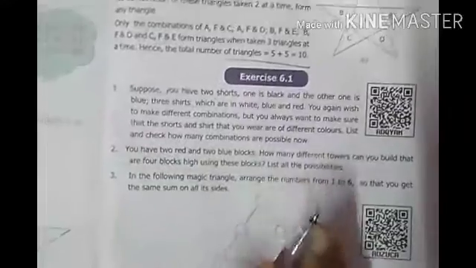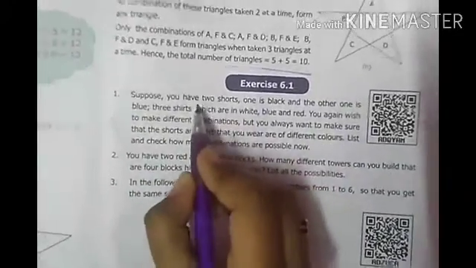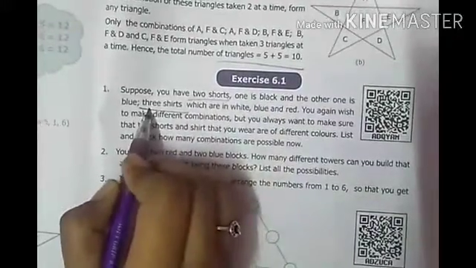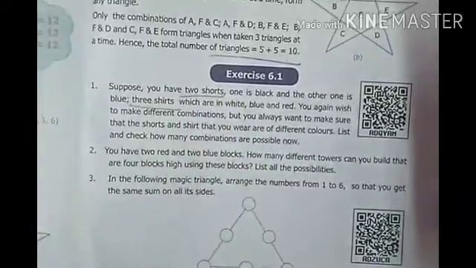Okay, how to check it? How many dresses are there? We have 2 shorts and 3 shirts. Okay, 2 plus 3 is how many? 5. So we can make 5 possible combinations. So how can we make them? We can see it. Okay, now we will see the answer.